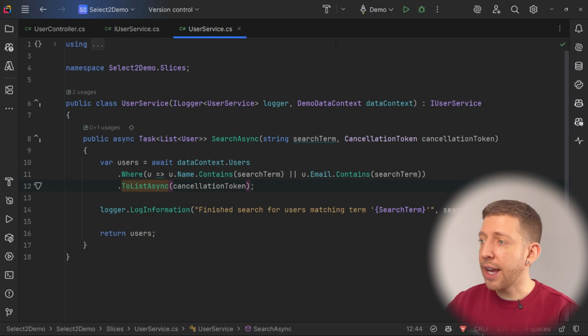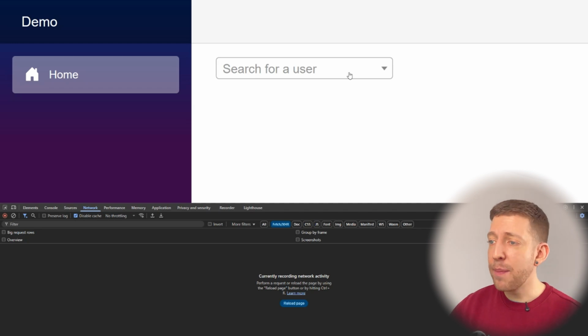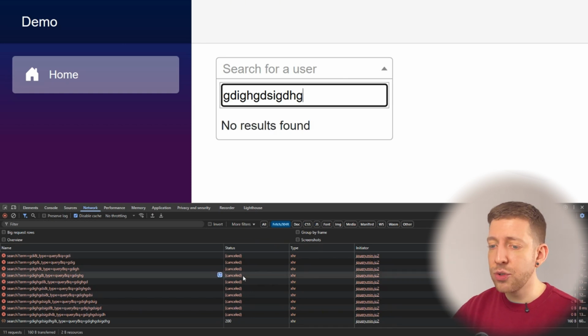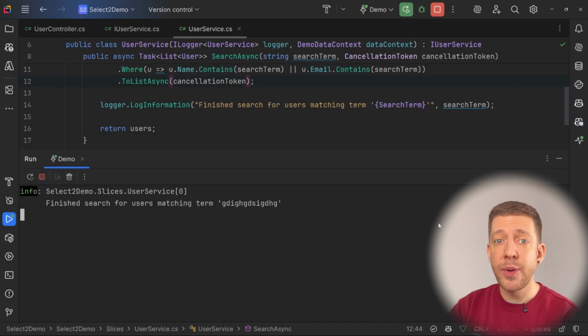So now let's run that again. Back over in our demo app, if we type in some letters again and then continue to type, we can see the type ahead has cancelled all of those other requests. And if we come back over to the log in our application, we can see that there's only one message saying that the search was completed. That's because now our request and the database has cancelled its processing of the existing requests and just concentrated on the new one. So that really helps not to slow down and waste resources of your application and your database. And in big applications or big databases, this can really make a huge difference.